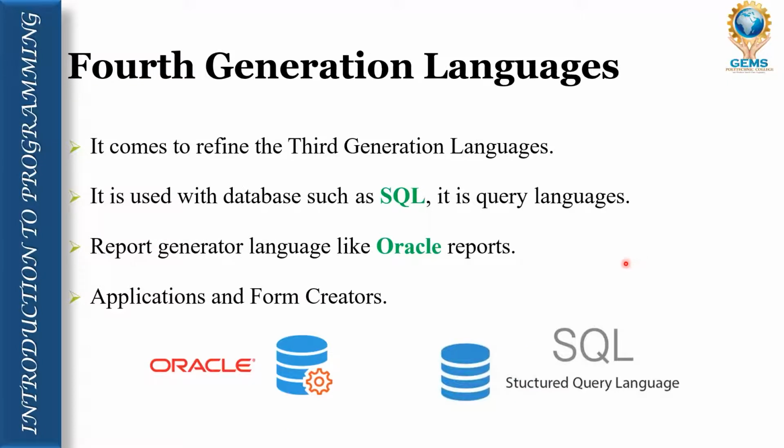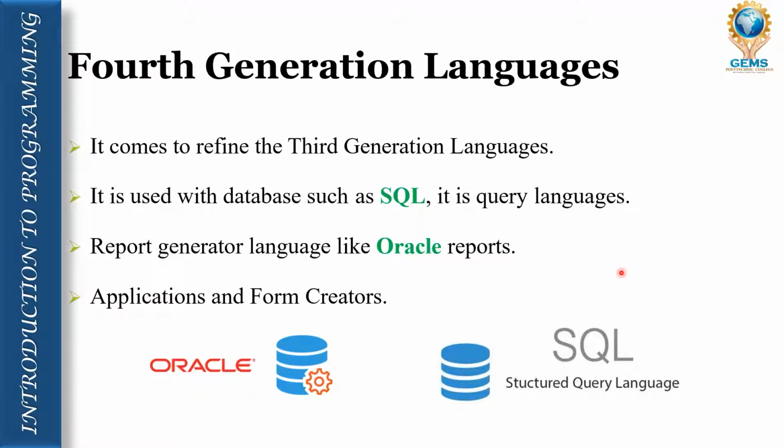Now we have to see the fourth generation language. It refined the third generation language. That means the shortcomings or lacking in the third generation are overcome by using the fourth generation language. It uses databases such as SQL or Oracle.